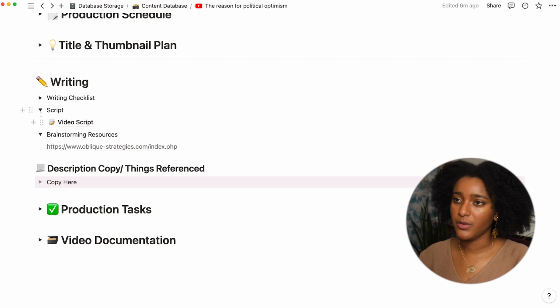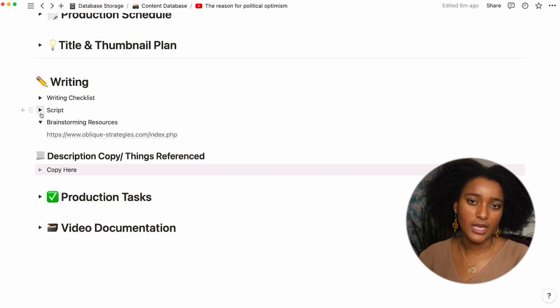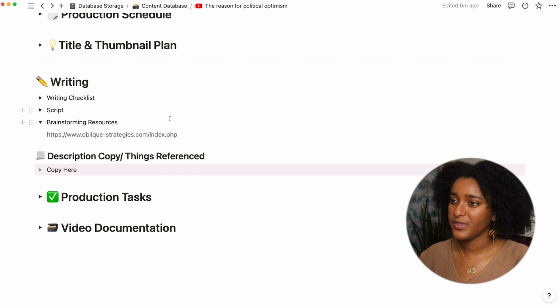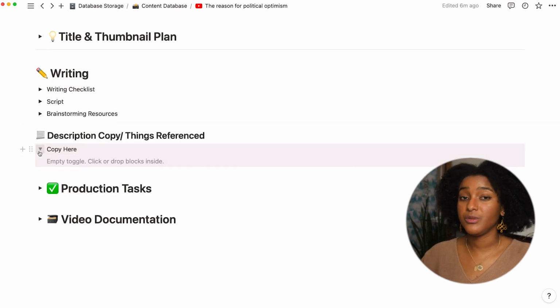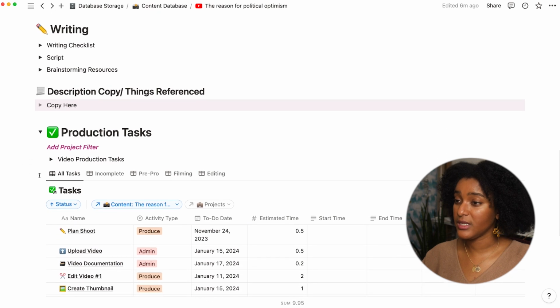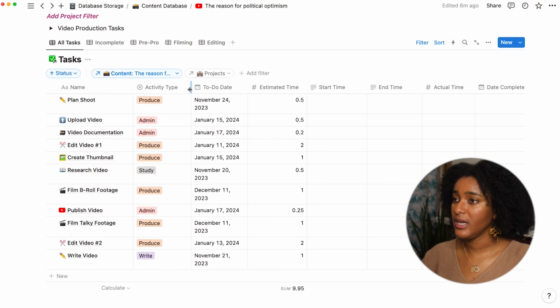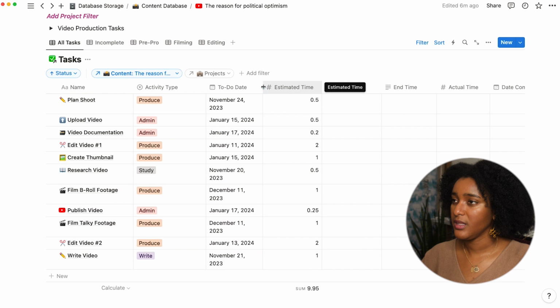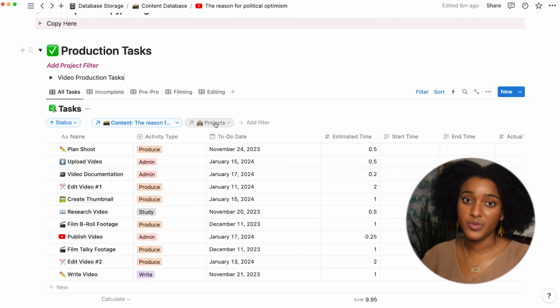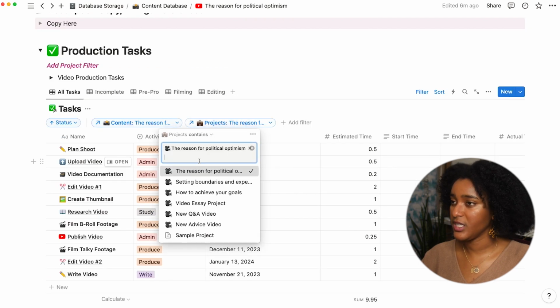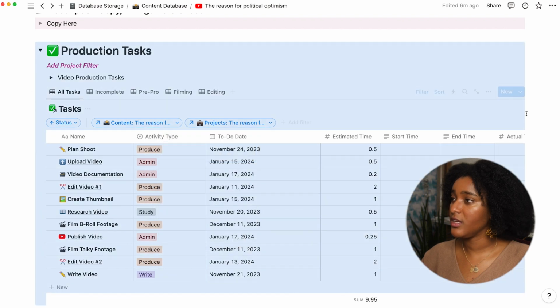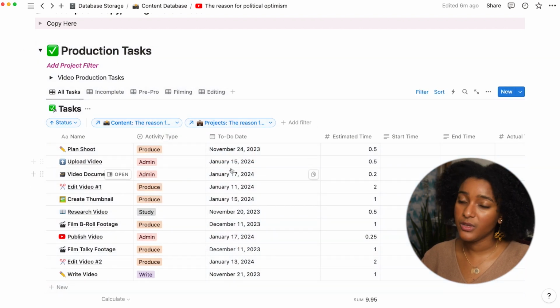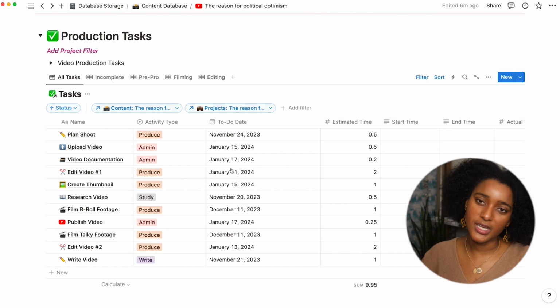And then brainstorming resources, similar to the title and thumbnail generation resources. And there are sometimes things that you need to reference in the description, especially if you are working with a sponsor, so you can make a note of those things in this area. And then we have the production tasks. So because we entered those within the project, they will show up here. And I will just make sure to filter by the project as well, so that anything new that I might add in this view will also be attached to the content and the project.